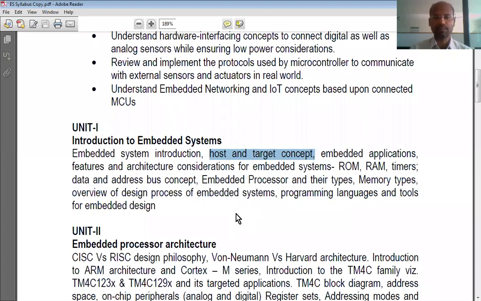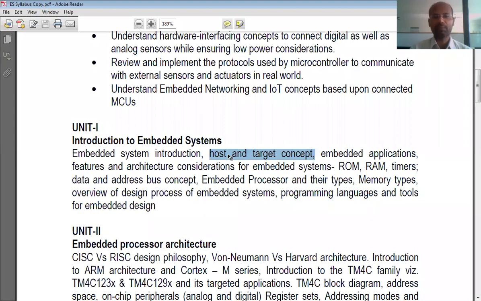Once the program gets into the microcontroller, then we can run it anywhere. Once the program is loaded into the microcontroller, then we don't need any computer, any host computer. That is the idea of host and target concepts. Host is needed because we cannot directly write the program in the microcontroller.